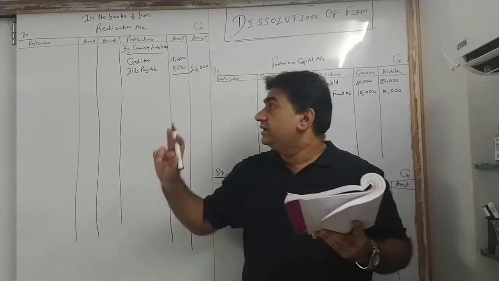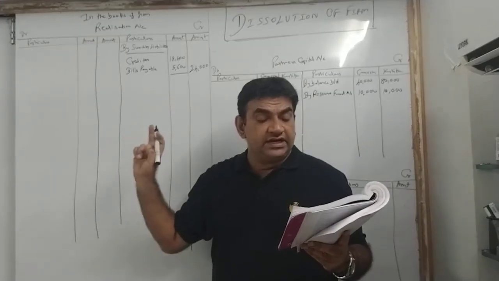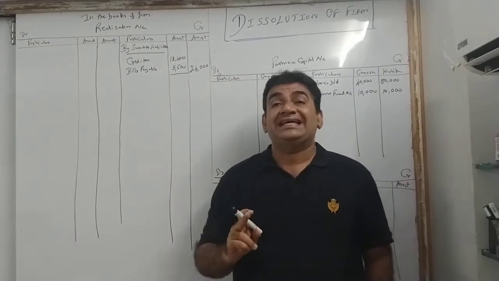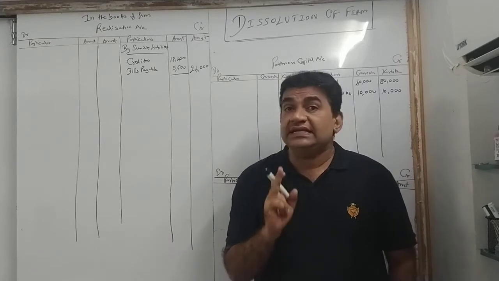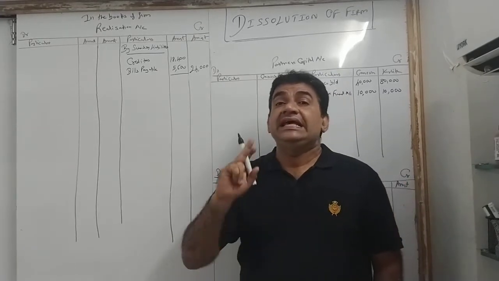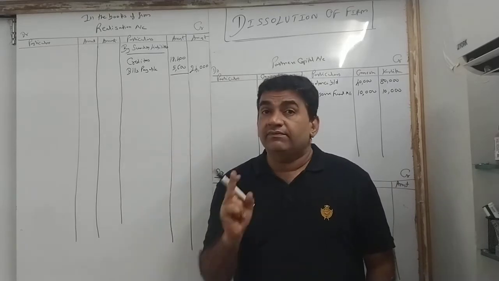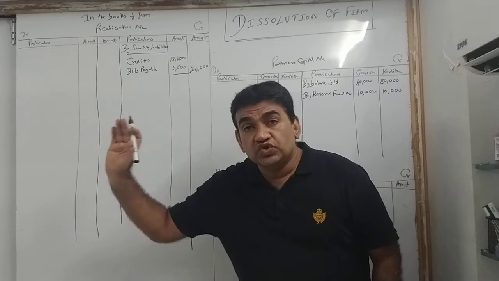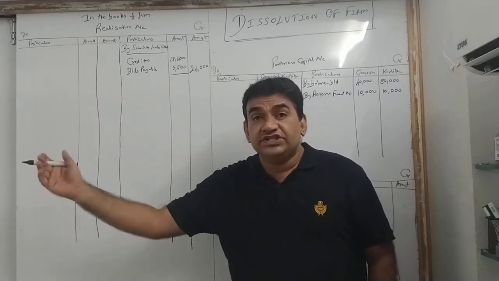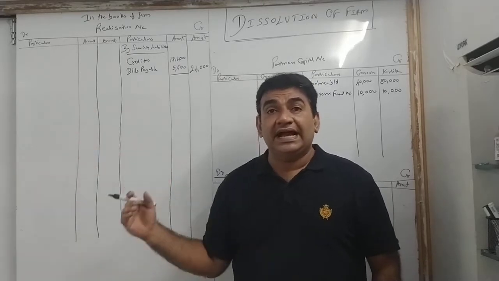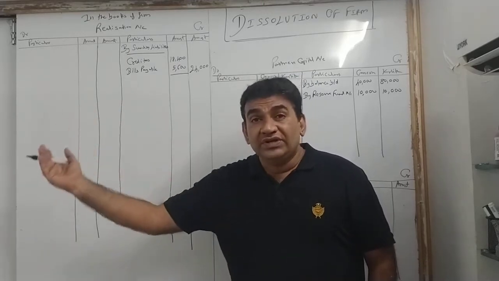Now see. Building, furniture, debtors, stock, BR. All here are called realizable assets. Understand this. Realizable assets means those assets against which you can get money. The assets against which money will be received are realized. Look, by selling the building you get money.